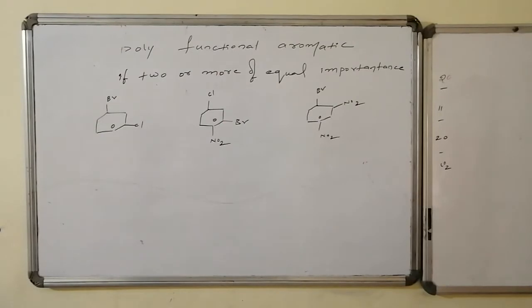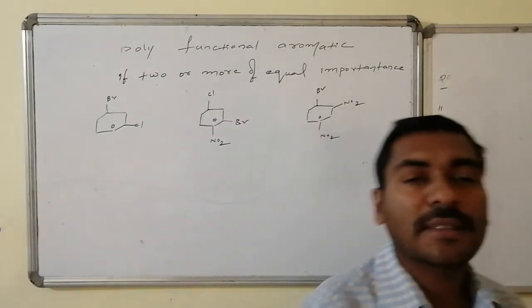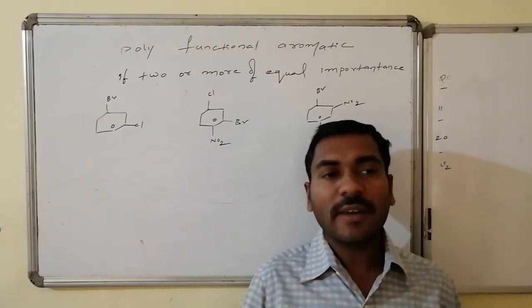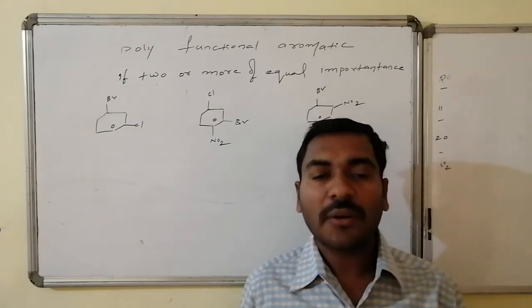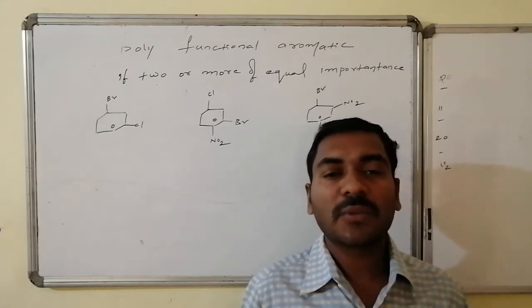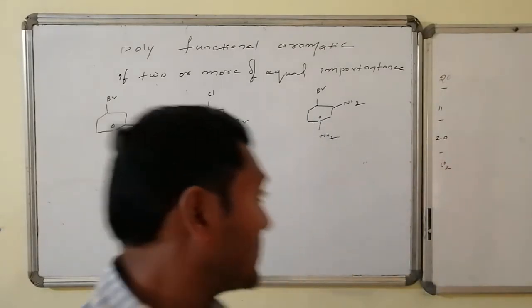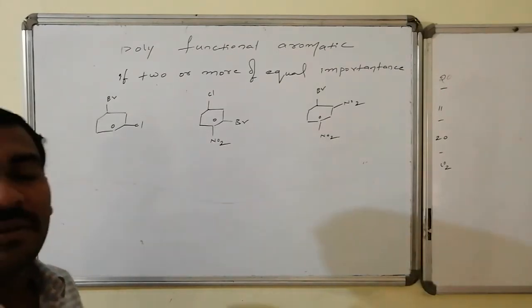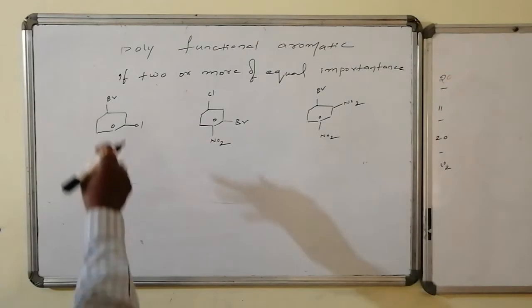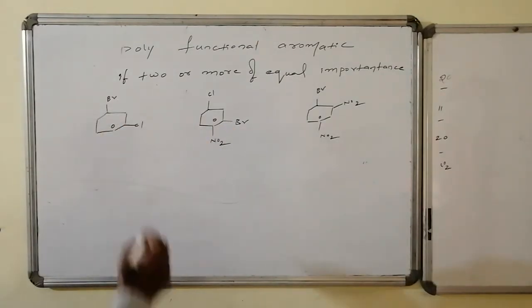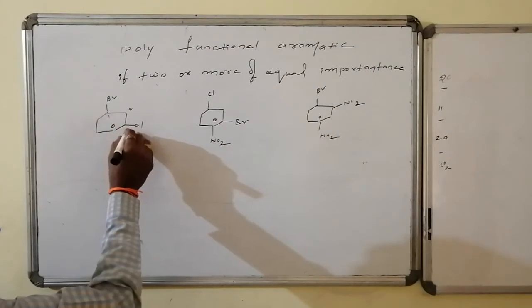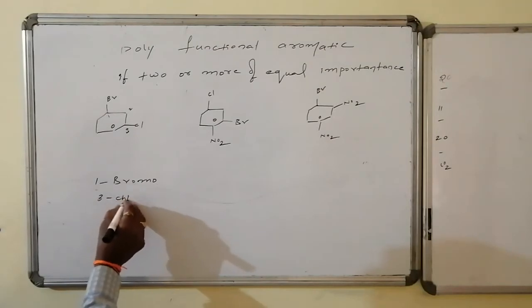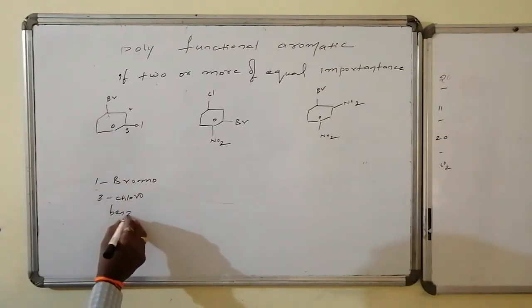A case where 2 or more functional groups are present on the ring system which are having equal importance. If they are having equal importance, then to validate the least sum rule in such a way, we have to follow the least alphabet should get the highest importance. In the first case here we are having bromine and chlorine, both are having equal importance. Along with the halo compounds, nitro compound is also having equal importance. So therefore in this bromo and chloro, bromo comes first because it starts with B. Hence if I start the numbering with this, that is 1-bromo, 3-chloro, benzene.